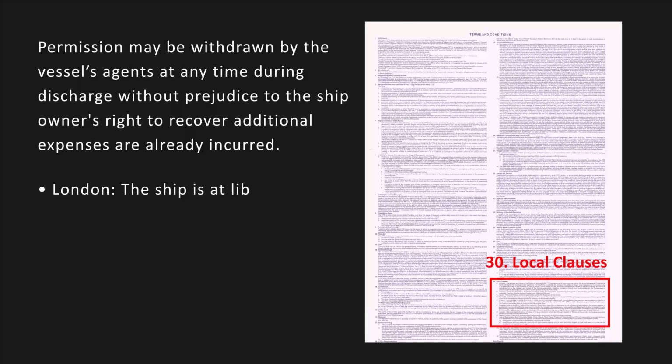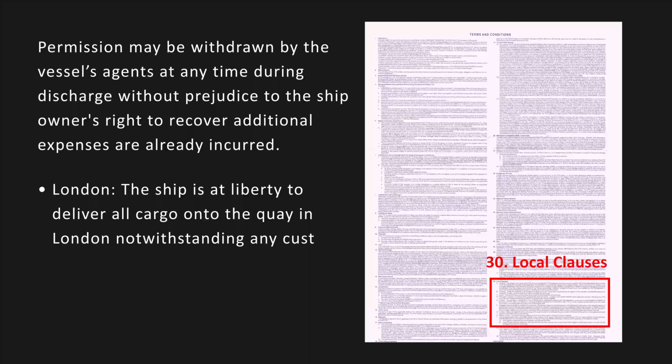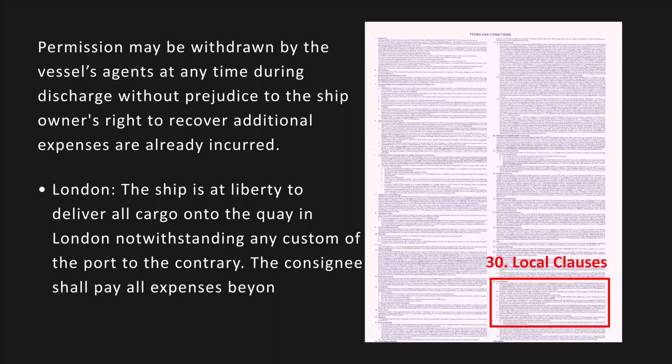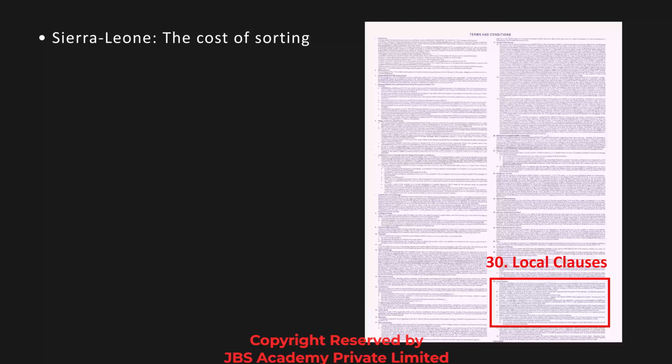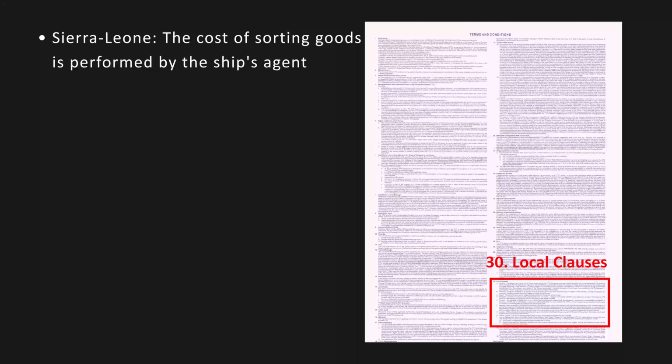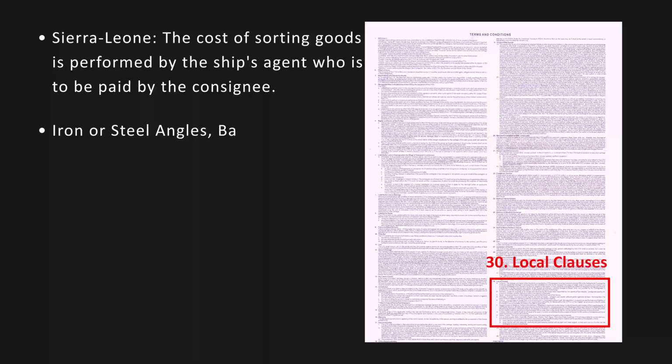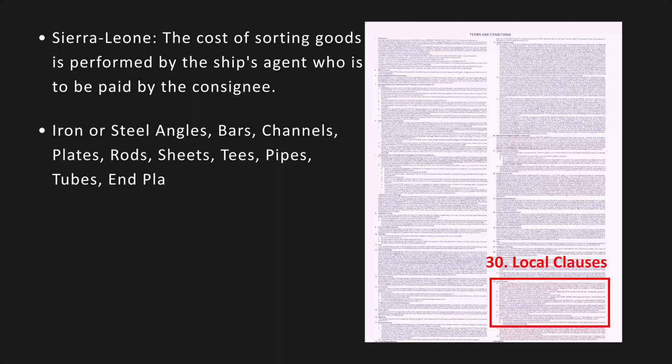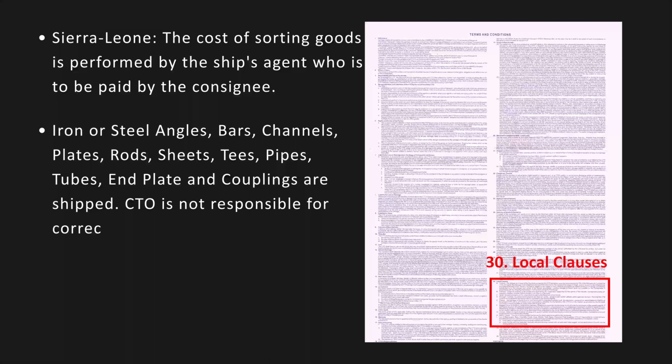London. The ship is at liberty to deliver all cargo onto the quay in London, notwithstanding any custom of the port to the contrary. The consignee shall pay all expenses beyond advisory stevedoring. Sierra Leone. The cost of sorting goods performed by the ship's agent is to be paid by the consignee. Iron or steel angles, bars, channels, plates, rods, sheets, tees, pipes, tubes, end plate and couplings are shipped. The CTO is not responsible for the correct delivery.